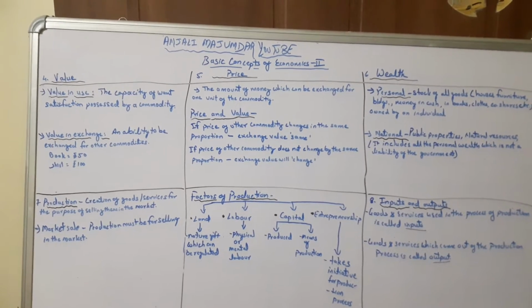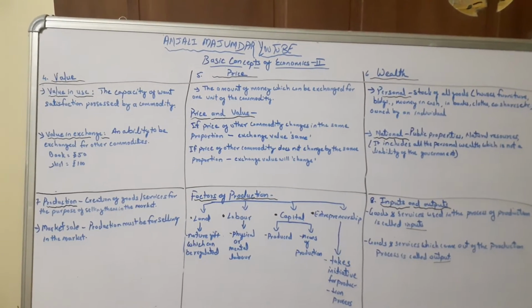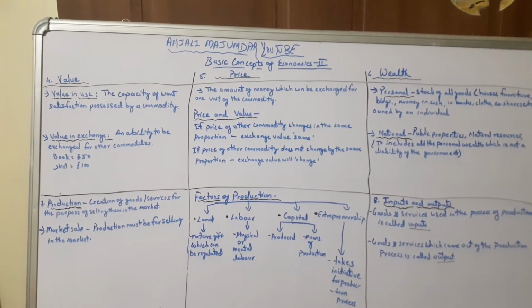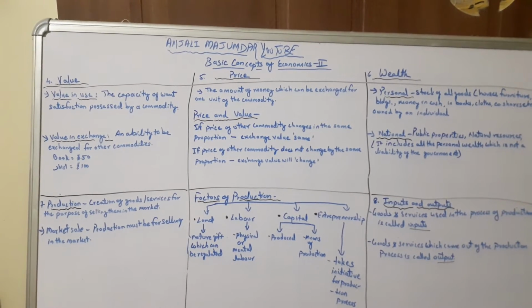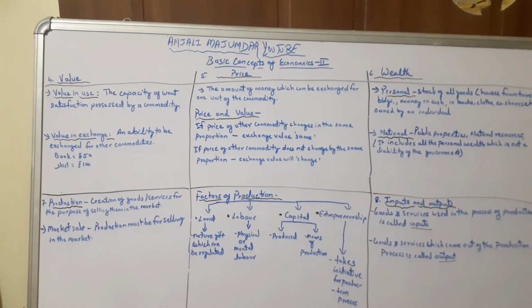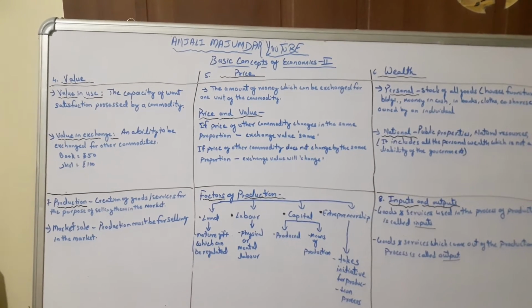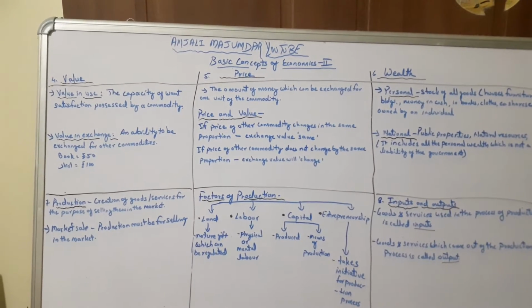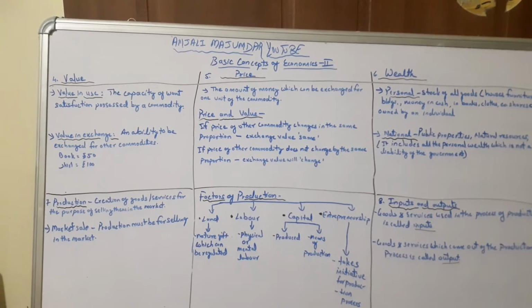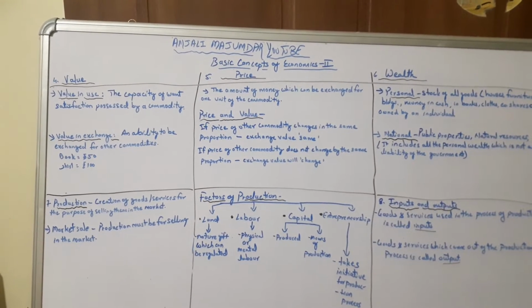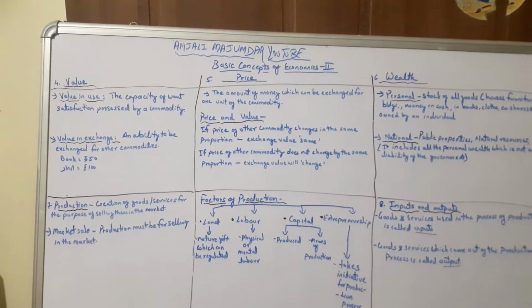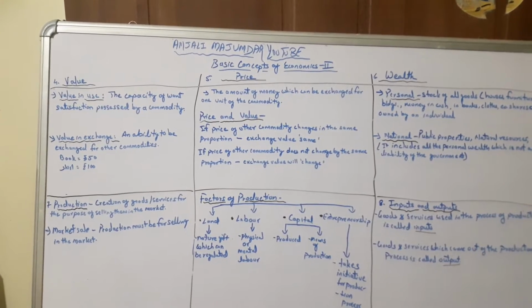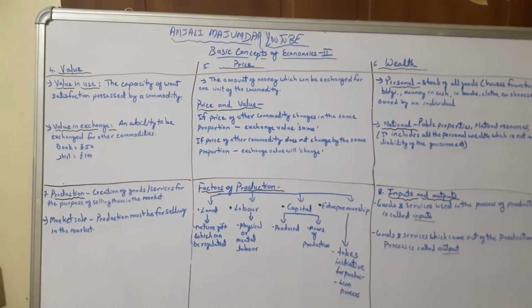For example, during summer season, a glass of water has a capacity, right? It has got value in use because that glass of water can quench my thirst. In the same way, during monsoon or winter season, a glass of milk has a capacity to satisfy my want of getting some warmer beverages, right?